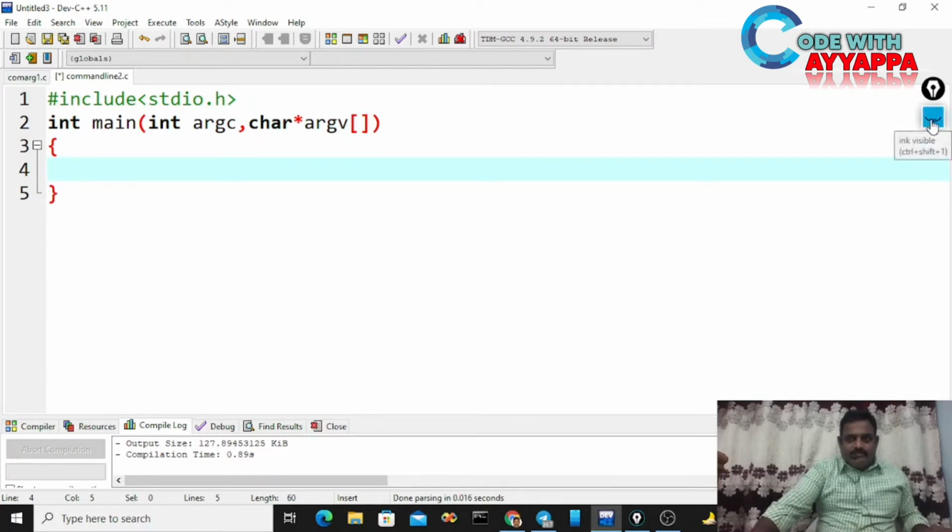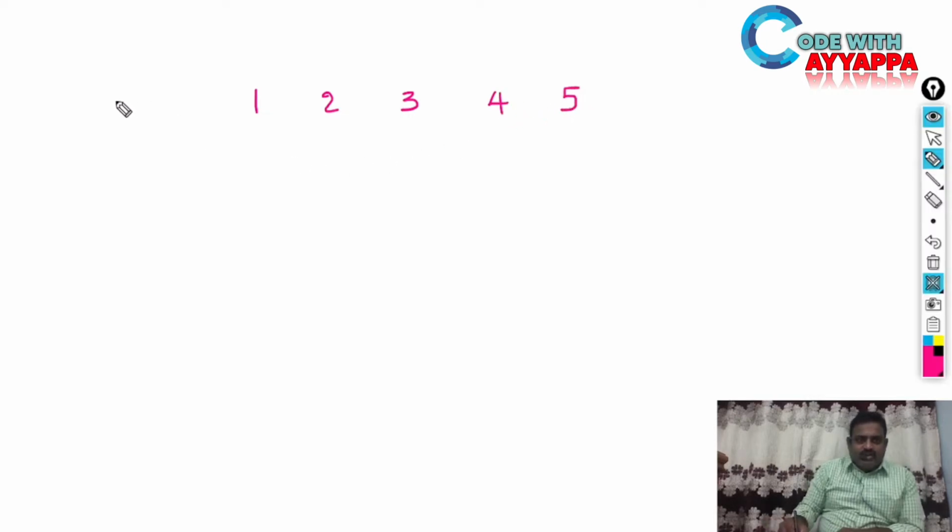Now observe here. Suppose I want to pass integers as arguments. For example, 1 is my first argument, second 2, third 3, 4, and 5 as the fifth argument. By default the first one is the program name, so the program name need not be passed. The compiler will automatically supply the program name.